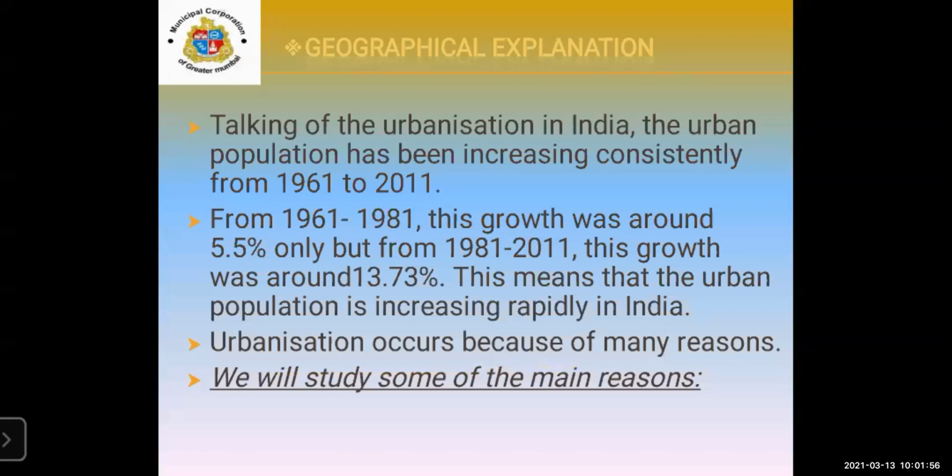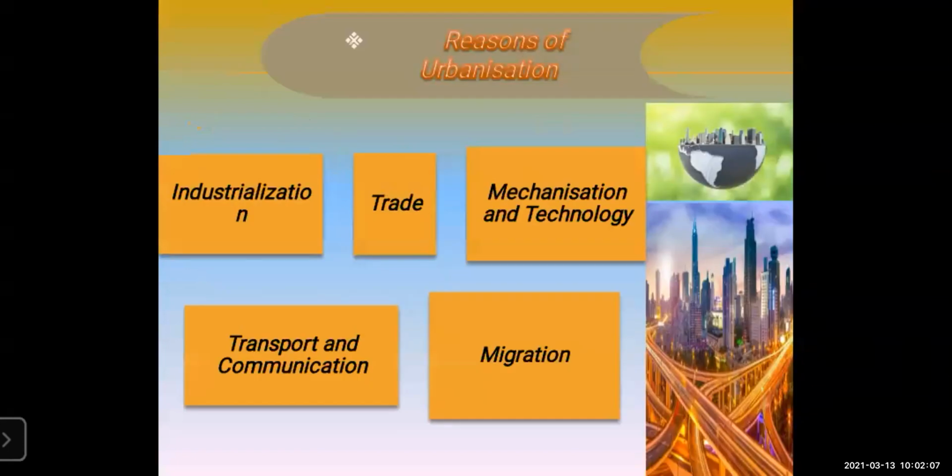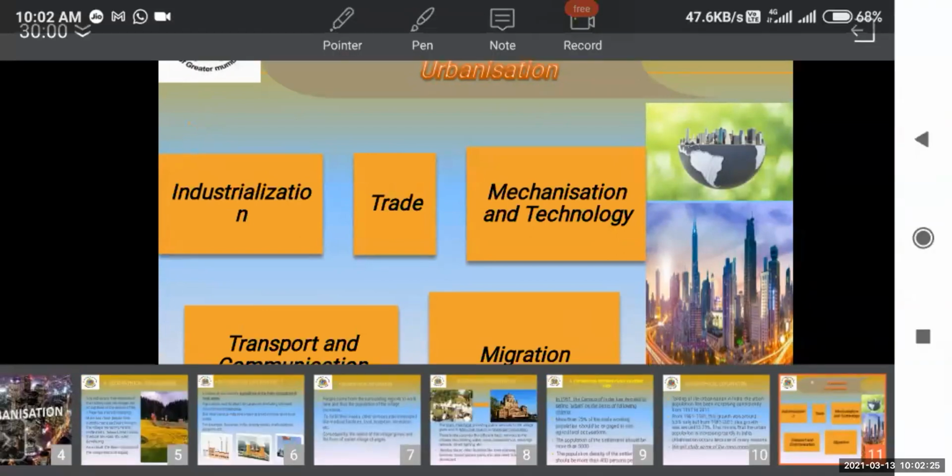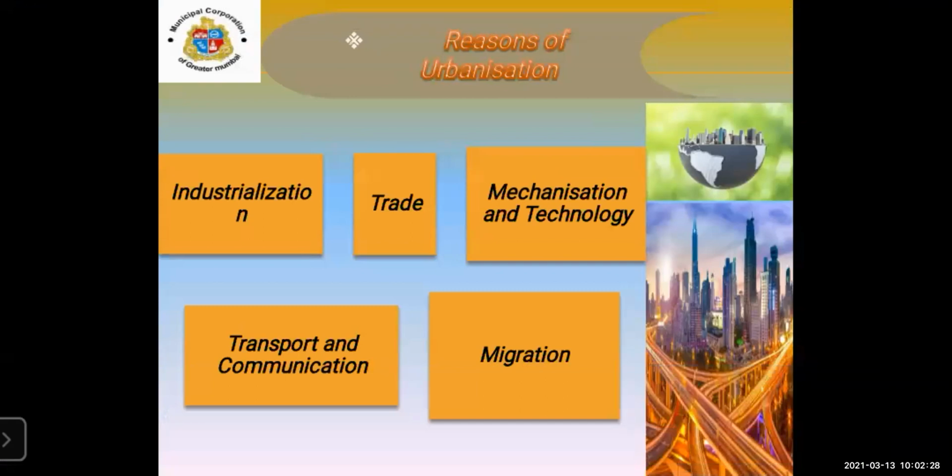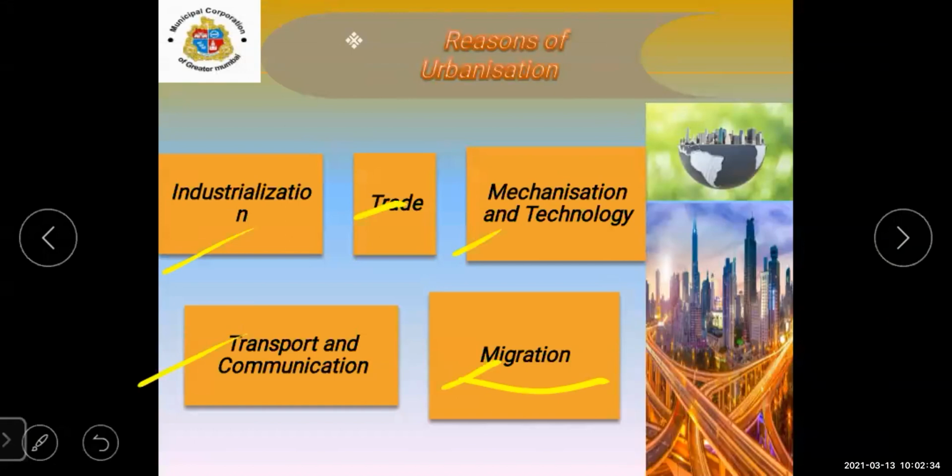Urbanization occurs because of many reasons. Why is urbanization increasing? There are some reasons that we have to know. These are the 5 reasons of urbanization: first is industrialization, then second trade, then mechanization and technology, transport and communication, and migration.